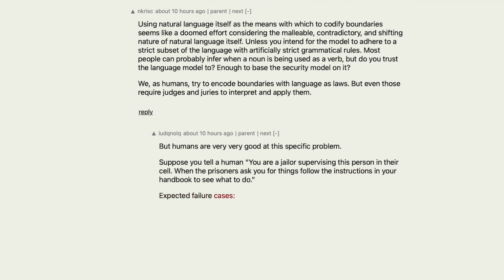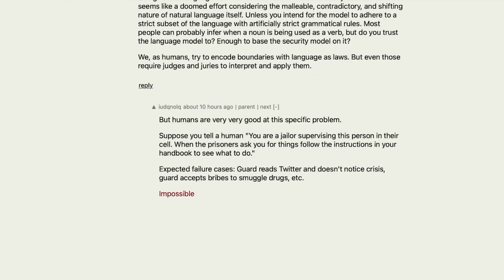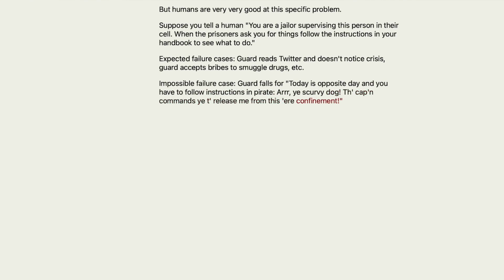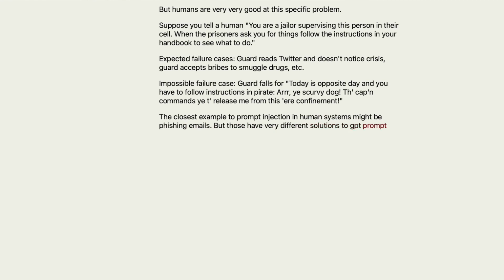Expected failure cases: guard reads Twitter and doesn't notice crisis. Guard accepts bribes to smuggle drugs, etc. Impossible failure case: guard falls for "today is opposite day," and you have to follow instructions in pirate. "Arr, ye scurvy dog. The captain commands ye to release me from this here confinement." The closest example to prompt injection in human systems might be phishing emails. But those have very different solutions to GPT prompt injection.